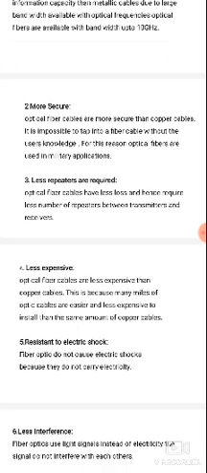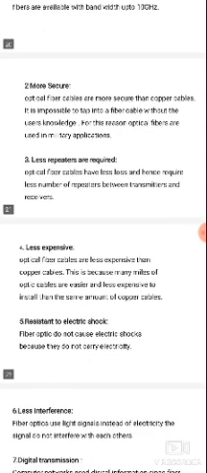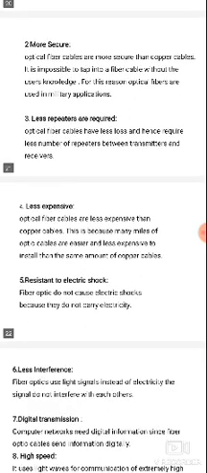Next, in optical fibers, fewer repeaters are required. Optical fiber cables have less loss, and hence they require a smaller number of repeaters between transmitter and receiver.